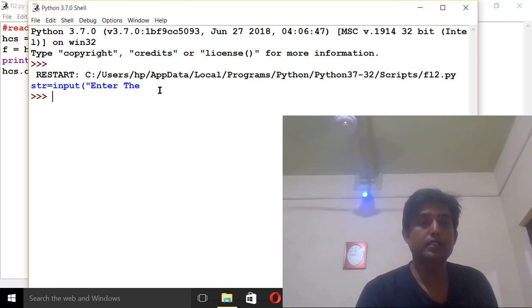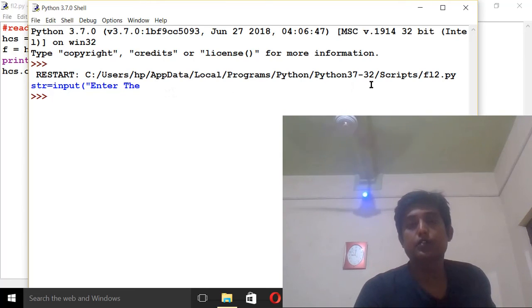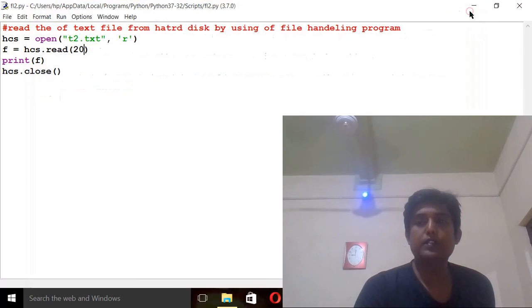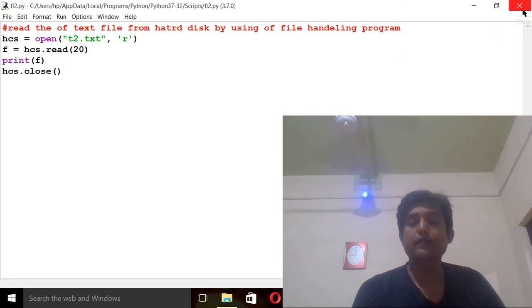You can count, this is a total of 20 characters. So in this way students, we can access the file. If we have a text file in our hard drive, it can be accessed by a file handling program.